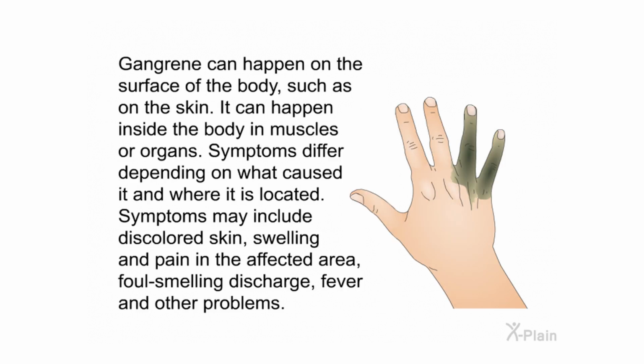Gangrene can happen on the surface of the body, such as on the skin. It can happen inside the body in muscles or organs. Symptoms differ depending on what caused it and where it is located. Symptoms may include discolored skin, swelling and pain in the affected area, foul-smelling discharge, fever, and other problems.